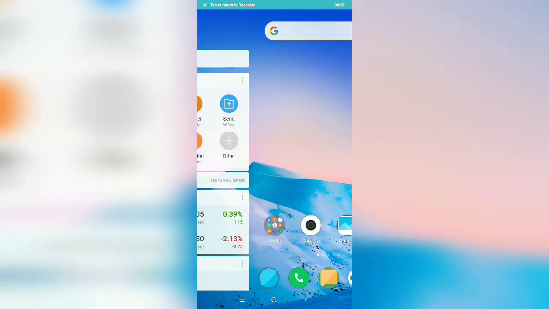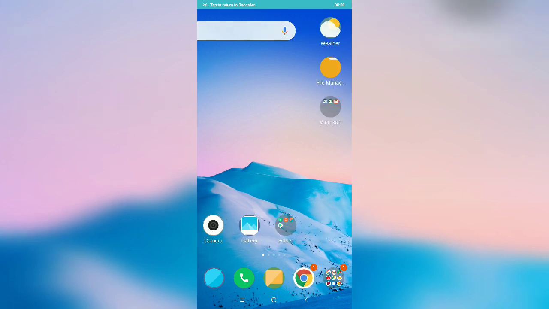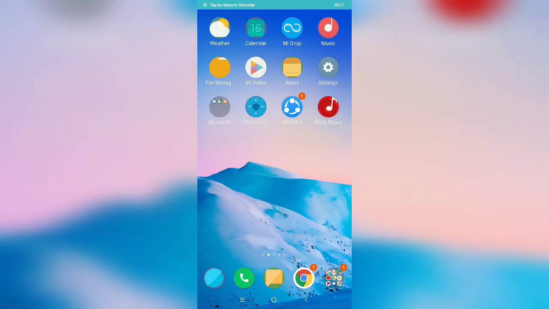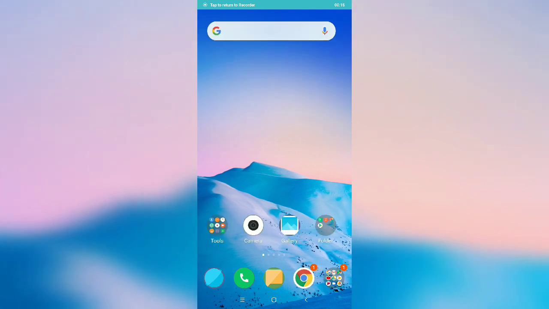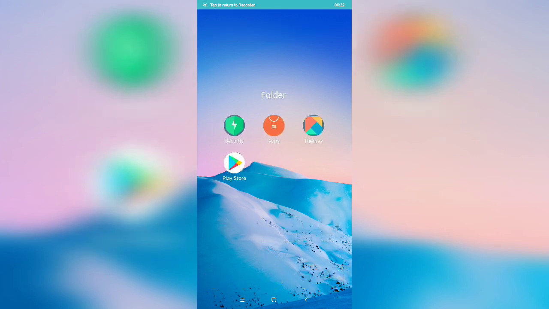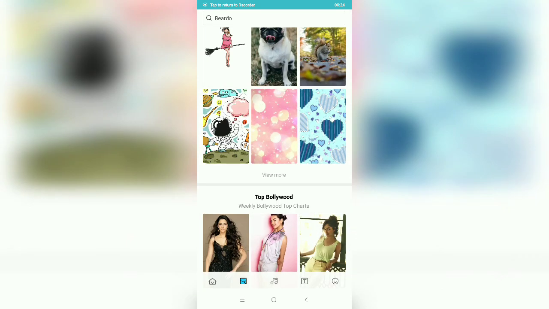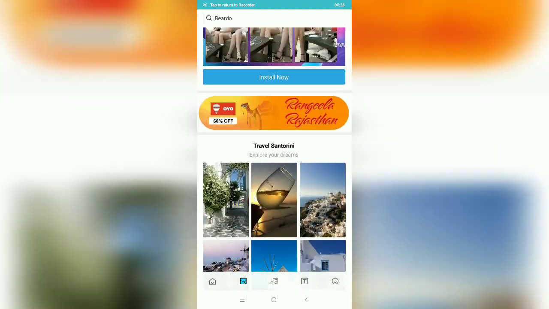Today I am going to teach you how to put wallpapers, themes and much more, ringtones also, in Redmi Note 5. Here we go, in this folder we will find themes. When you click on it, you'll get various kinds of themes.